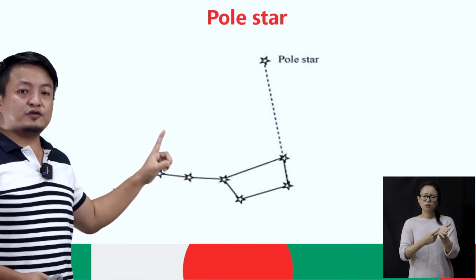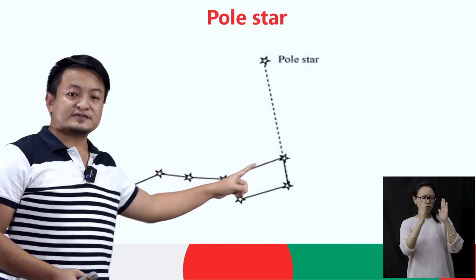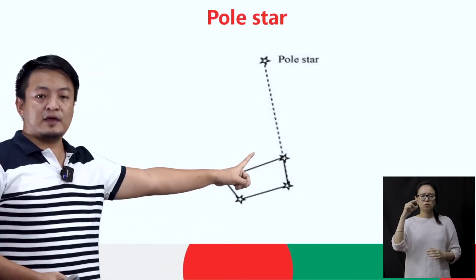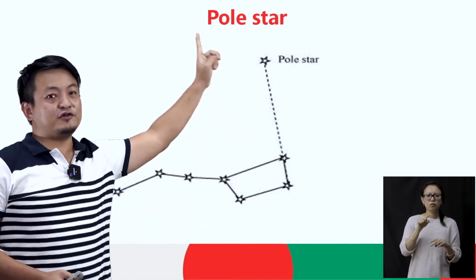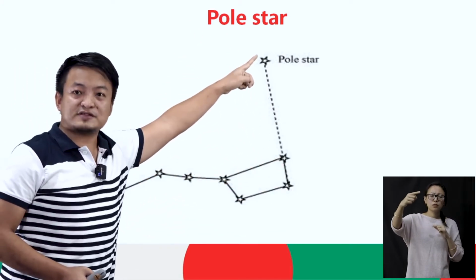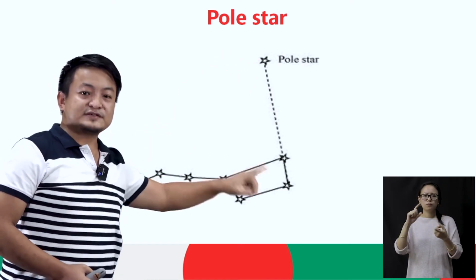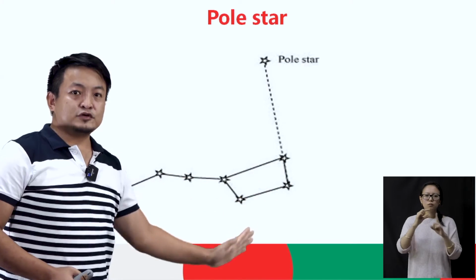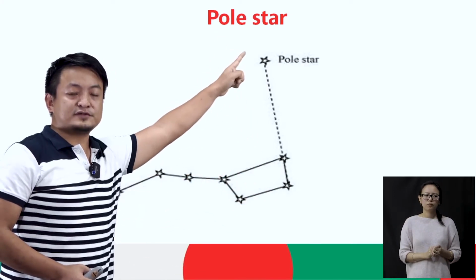Now when you focus on the last star, the 7th star, and look straight from it, you will observe the pole star. Isn't it interesting?